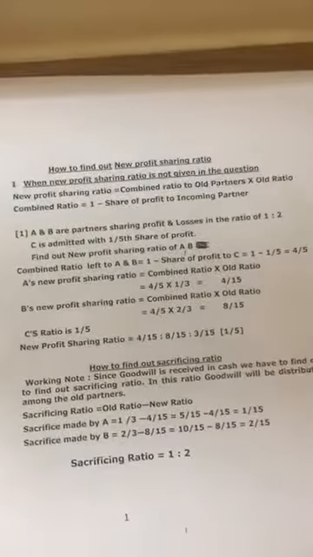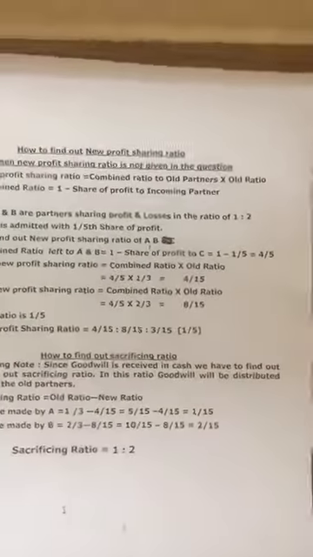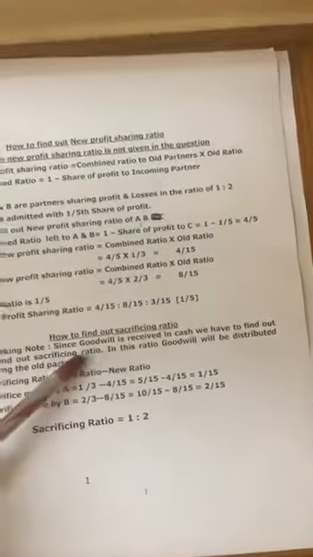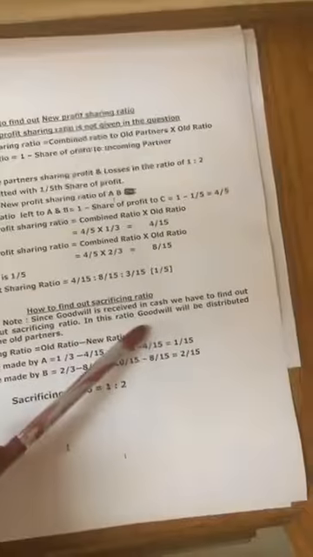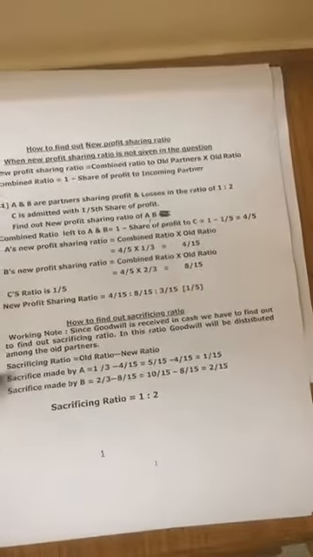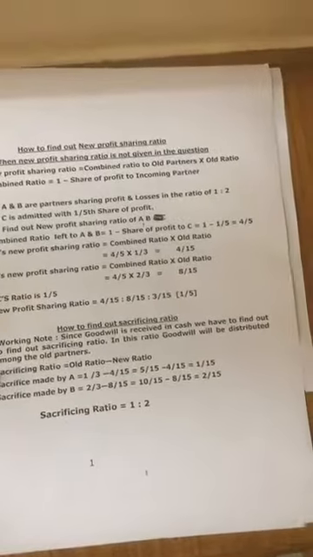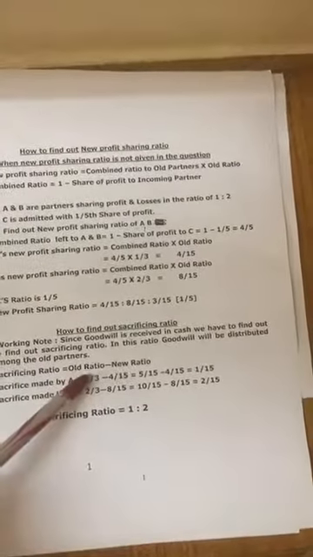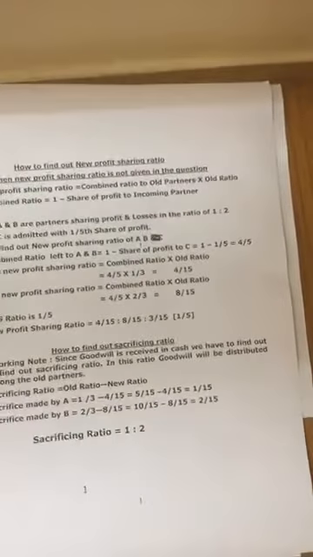Now, next part, how to find out sacrificing ratio. Since goodwill is received in cash, we have to find out sacrificing ratio. In this ratio, goodwill will be distributed among the old partners. Formula: sacrificing ratio is equal to old ratio minus new ratio.